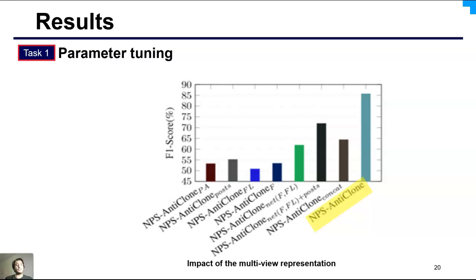Here is the result of our parameter tuning task. First, we studied the impact of the multi-view representation, and we found that combining all proposed views improved the performance of the final proposed model by 13% in terms of F1 score. Moreover, we also experimented with an alternative way to combine all these views.